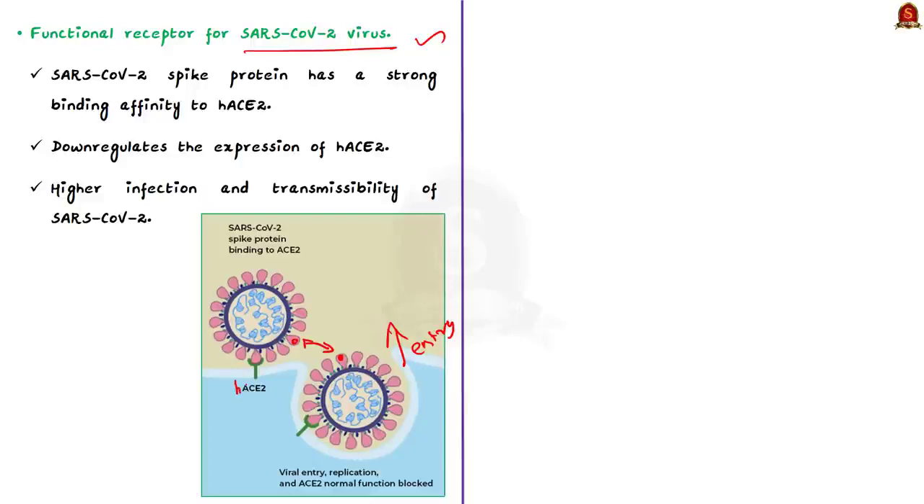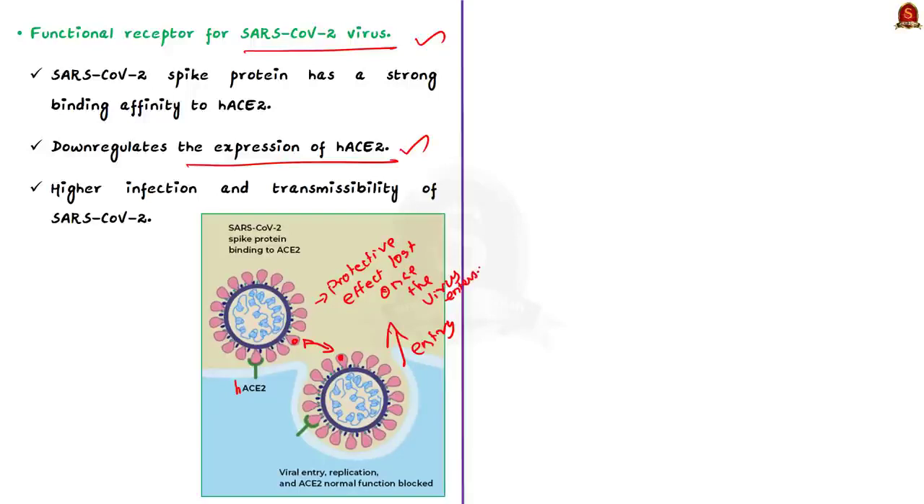See, when SARS coronavirus 2 binds or sneaks in, it downregulates the expression of HACE2. This makes the ACE2 forgo its protective effect in different organs. Thereby, it is unable to protect from severe acute lung injury, which it was able to do before. So, this results in higher infection and transmissibility of SARS coronavirus 2, which causes COVID disease. So, this is how ACE2 is related to COVID-19.